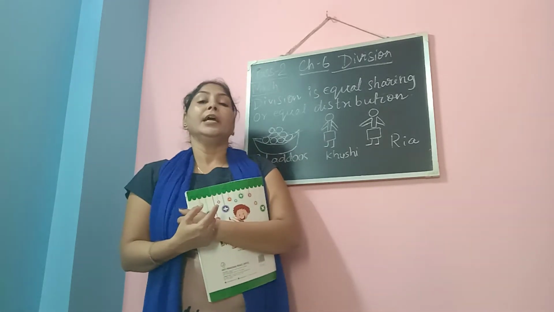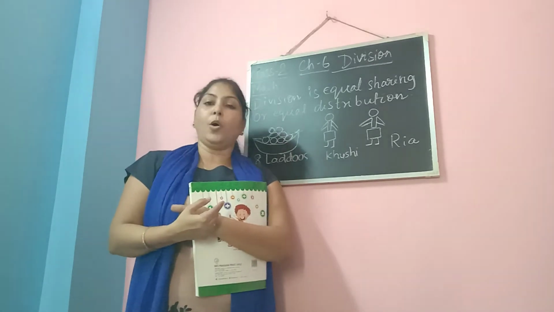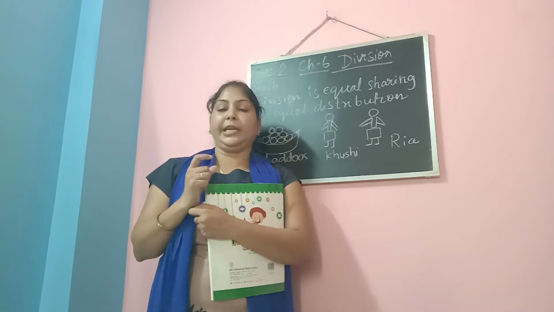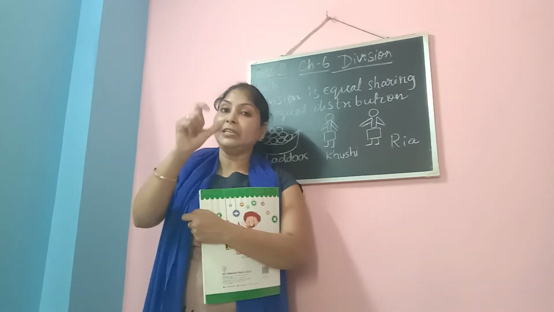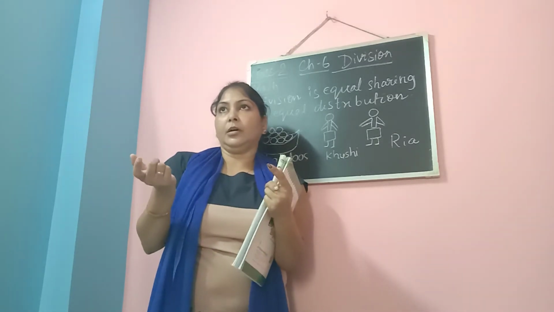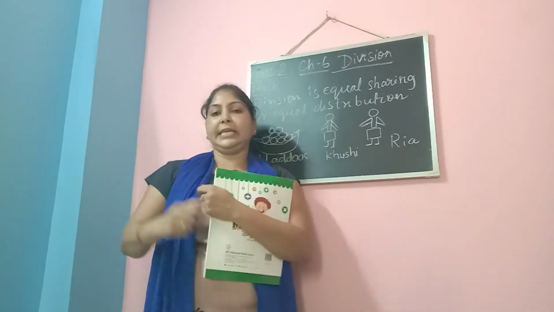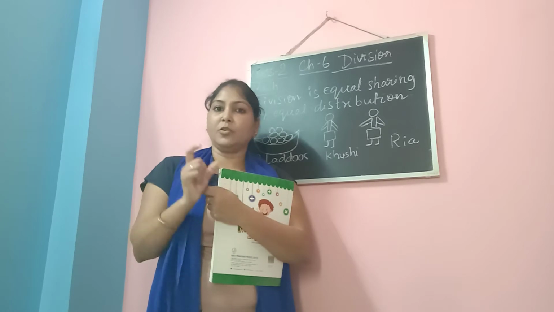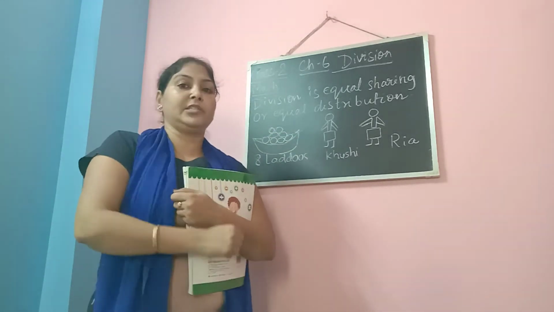So basically, division is what? Division is equal sharing or equal distribution. We know the words distribution and sharing, but why am I using equal? Because it has to be done equally. It's not that a lesser amount is taken by you or more amount is taken by your brother or sister or another person. That is not called division. Division is always equal sharing, equal distribution.